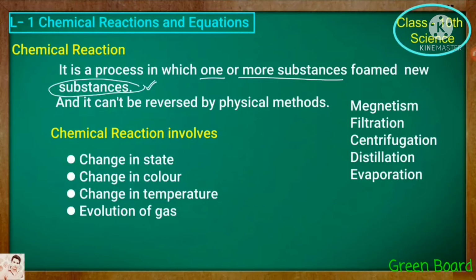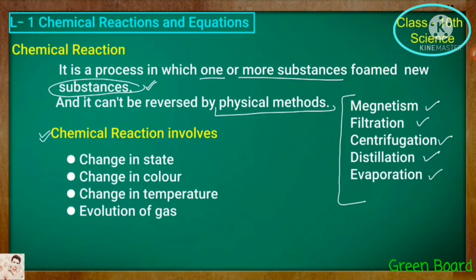It cannot be reversed by means of physical methods. We remember that the new substance cannot be reversed by physical methods. Here we are going to see some physical methods. First one is magnetism, second is filtration, third is centrifugation, fourth is distillation, and fifth is evaporation.